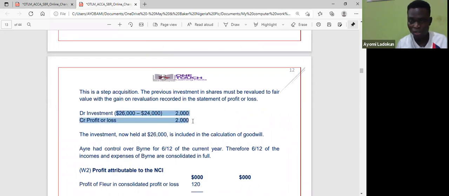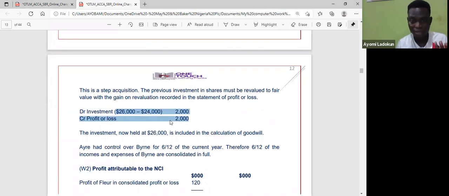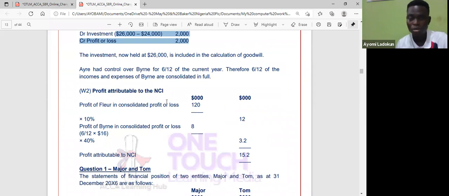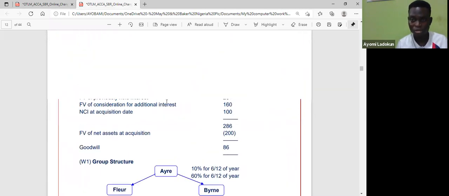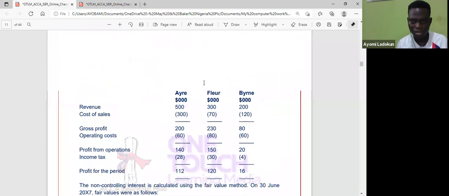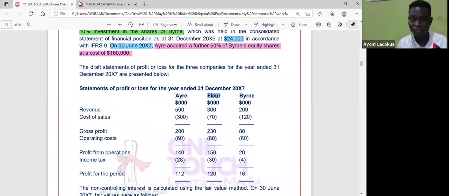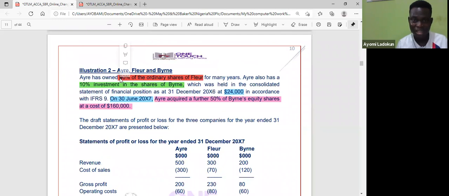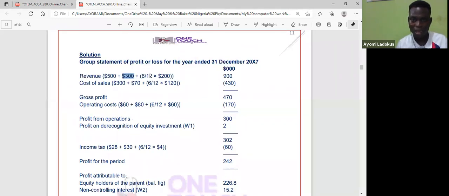So this is the revaluation of that fair value. Everybody already knows how to do NCI and profits attributable to NCI and parent. So you now go to your accounts and you start to consolidate. Can you see? So you consolidate fully for, what's the name? Is it Buying? No, sorry. Let me see the name. Flyer. Okay, so you consolidate fully because I already have 90% control. Then this other one I acquired in the middle of the year, so that's why it's being prorated. And that's the end of that illustration.